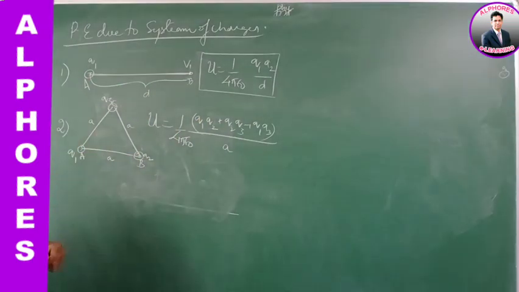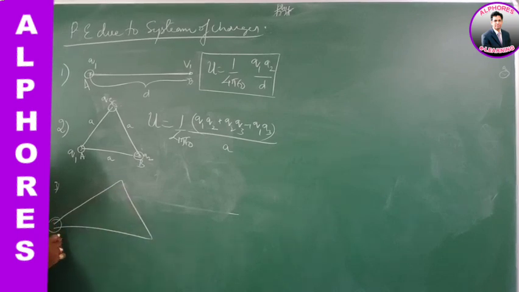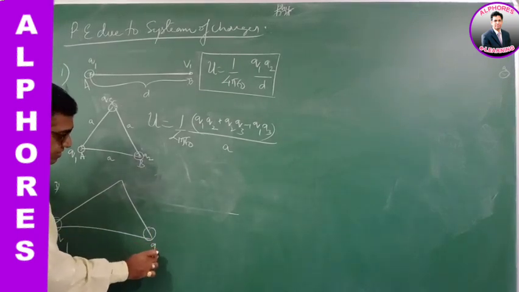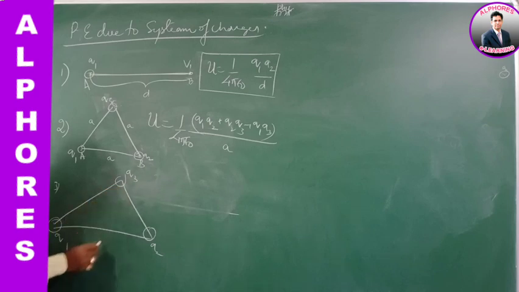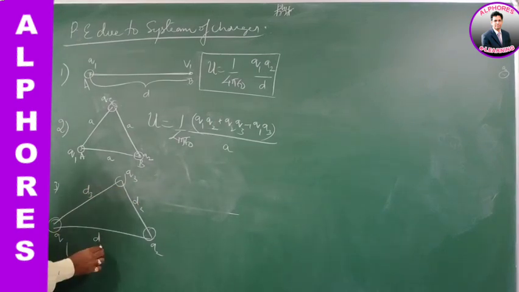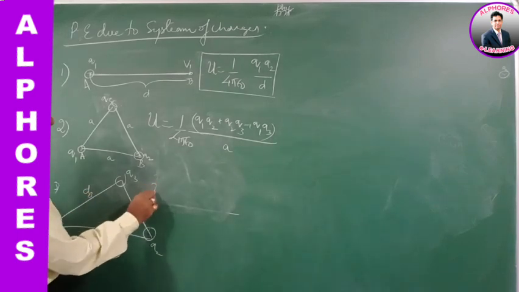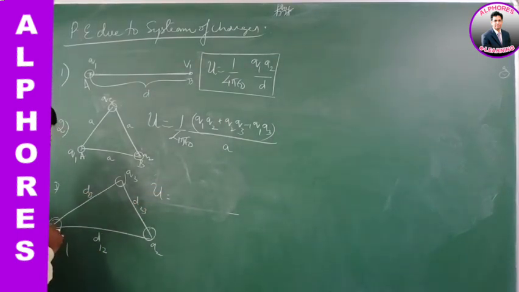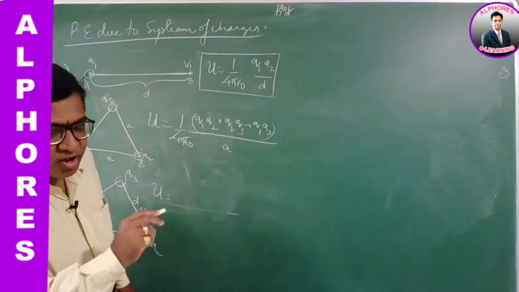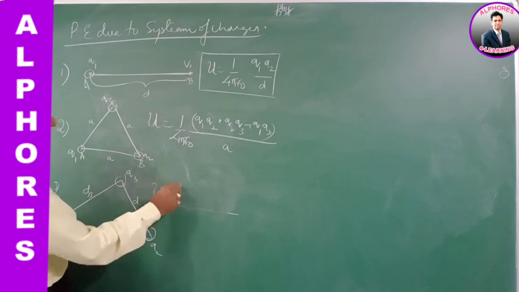Had the distances been different, if it is some scalene triangle, suppose this is Q1, this is Q2 and this is Q3, and the distances are D12, D23 and D13. Then every combination of two charges you have to consider.